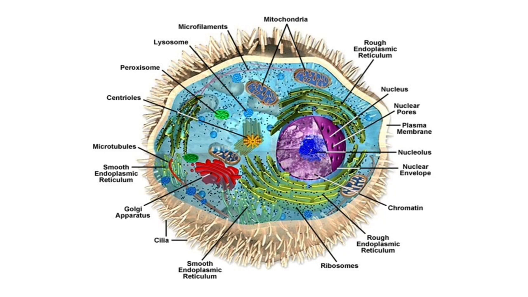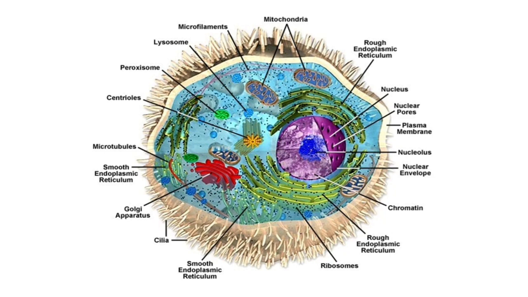Then next outer attached to it we have this rough endoplasmic reticulum. Okay, it has some different functions, like it keeps the ribosome safe on top of it. So you can see the tiny spots on the endoplasmic reticulum. They are called as ribosomes. So ribosomes are called as protein factory of the cell which synthesizes proteins.